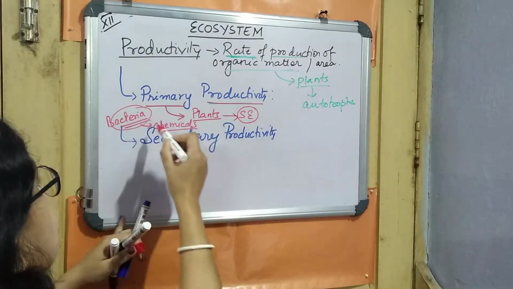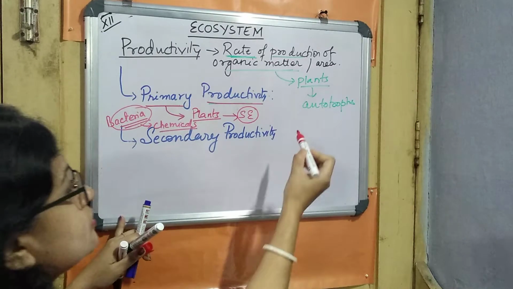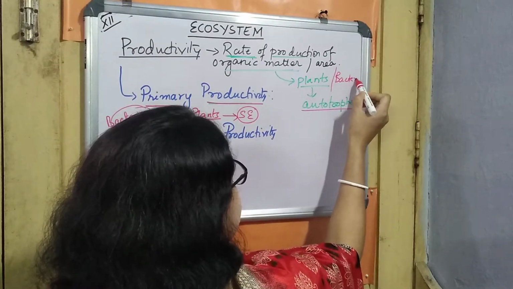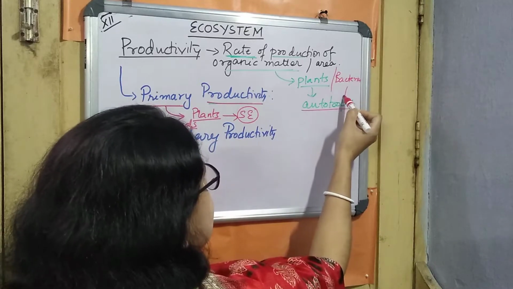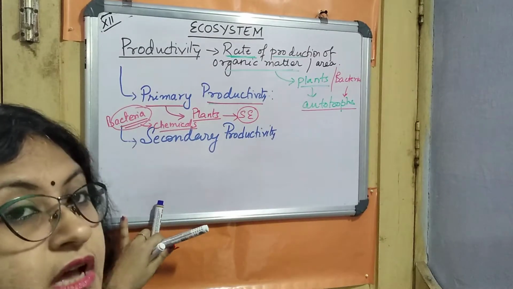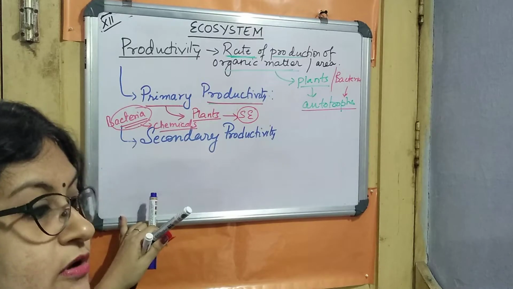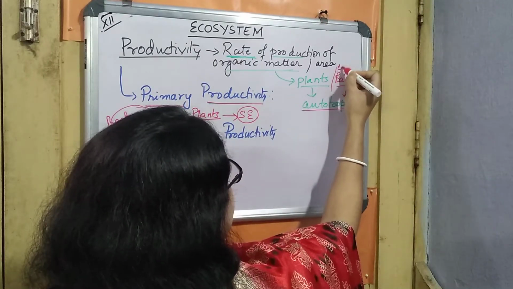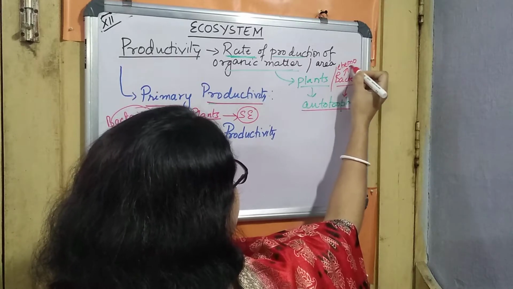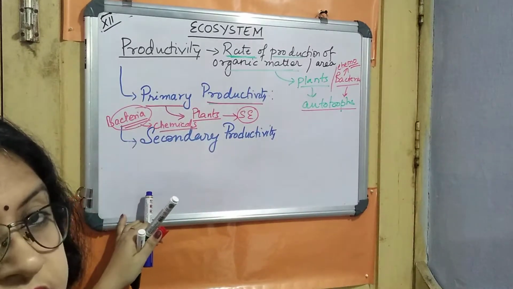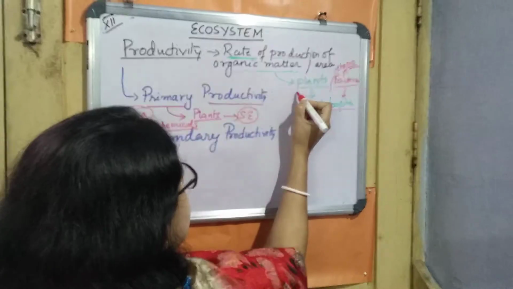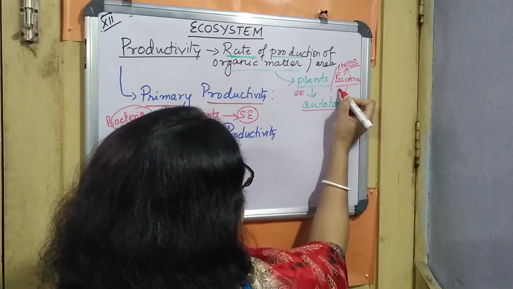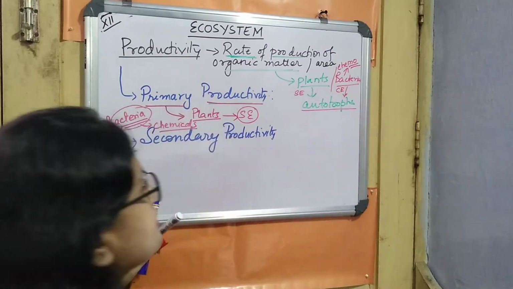They also come under the category of autotrophs. They are not using solar energy, they are using chemical energy. Because of that these bacteria are known as chemoautotrophs. The word chemo is added to autotrophs. So the plants utilize solar energy, while the bacteria in some cases utilize chemical energy.